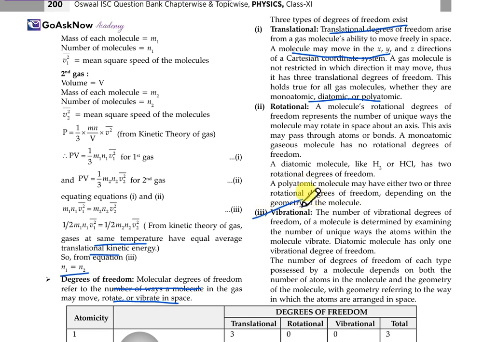Now for the vibrational case, the number of vibrational degrees of freedom of a molecule is determined by examining the number of unique ways the atoms within the molecule vibrate, and a diatomic molecule has only one vibrational degree of freedom. The number of degrees of freedom of each type for a molecule depends on both the number of atoms in the molecule and the geometry of the molecule, with geometry referring to the way in which the atoms are arranged in space. So this is about the types of degrees of freedom.